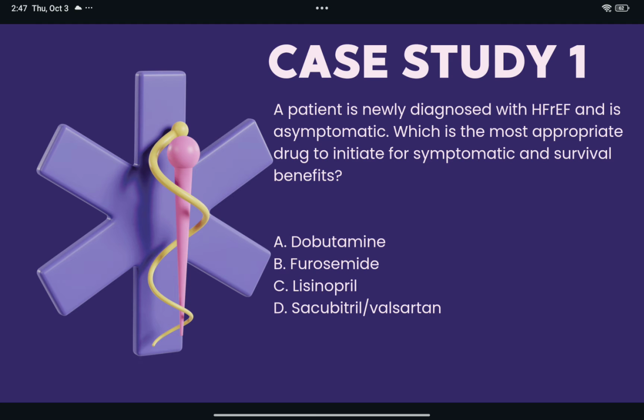So if they have HFrEF and are asymptomatic, this is known as stage B HF. Dobutamine and furosemide here will improve symptoms only, and the combination of sacubitril and valsartan will replace an ACE inhibitor if the patient remains symptomatic on optimal pharmacotherapy.